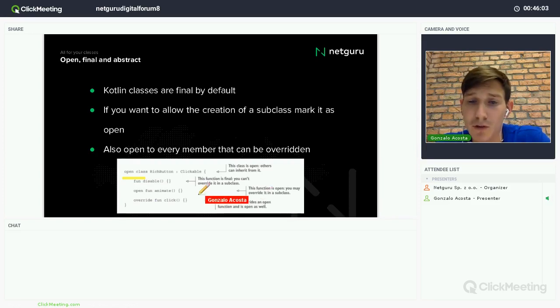Also, for all the methods that I want to allow the inheriting class to override, I have to write the open keyword. So here animate can be overridden. This click can be overridden because it's already an override, but this one, disable, cannot be because it's not open. So it's final, let's say.